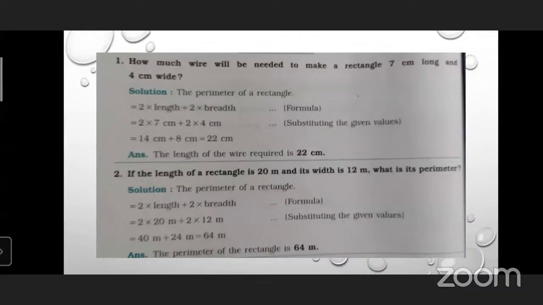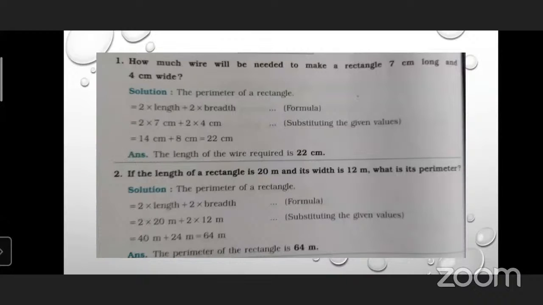First, you will read the question and then you will tell the answer. I'll read.